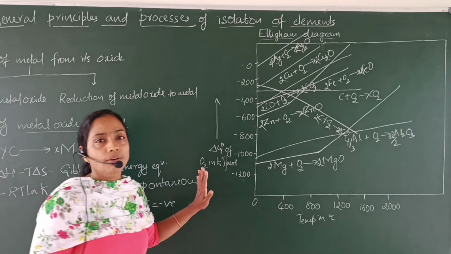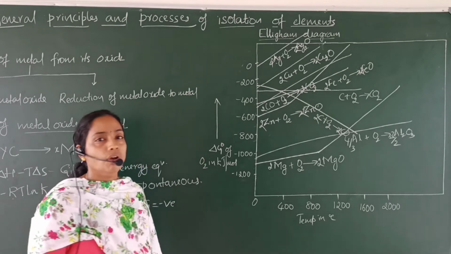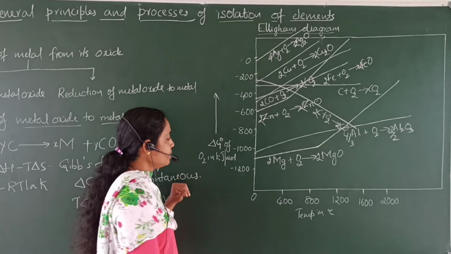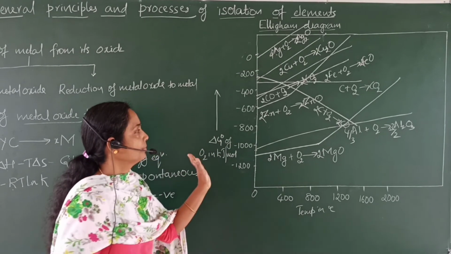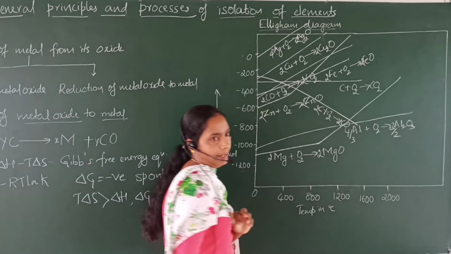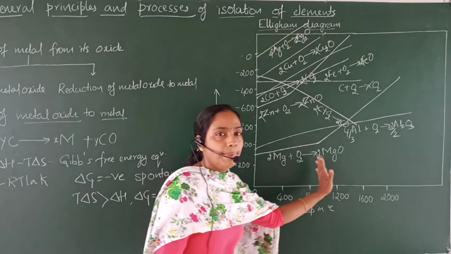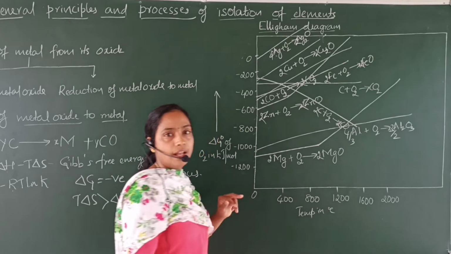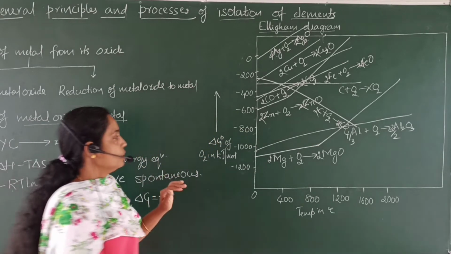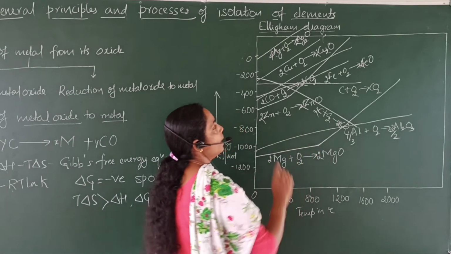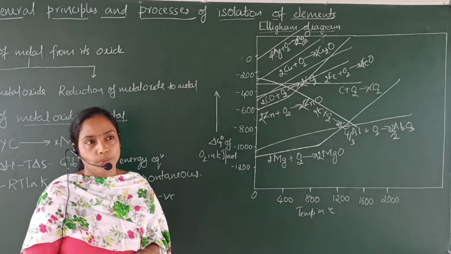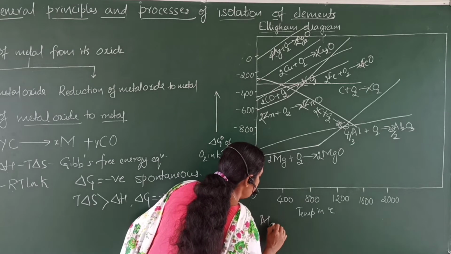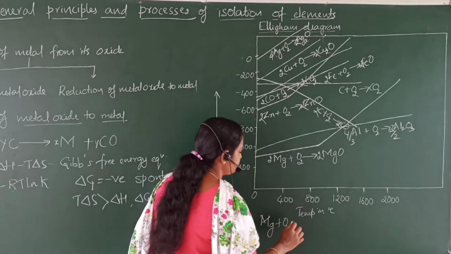Now we have to study the salient features of this Ellingham diagram. The first salient feature: observe the Ellingham diagram. As the temperature increases, delta G naught value also increases. So the graph is a straight line with upward slope. Why is this? See, I will write the formation of magnesium oxide here.